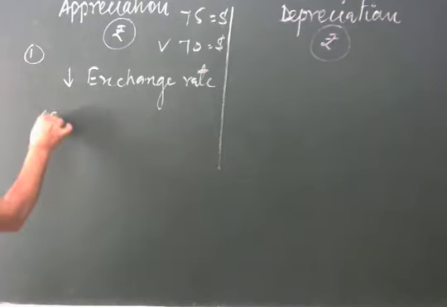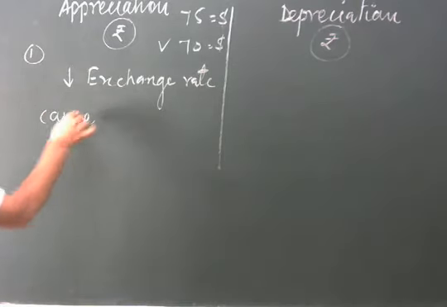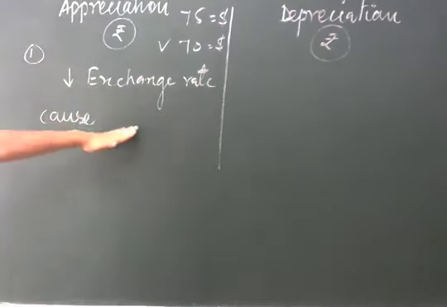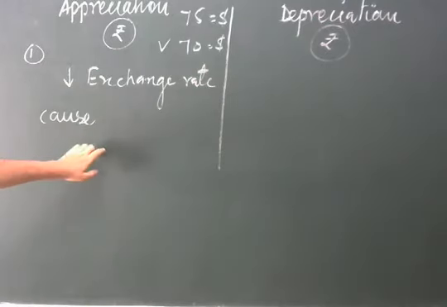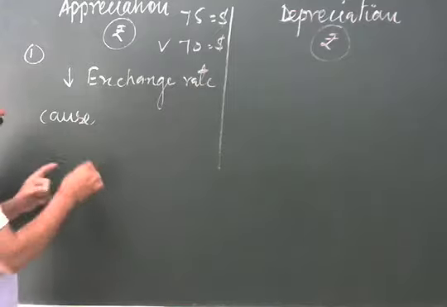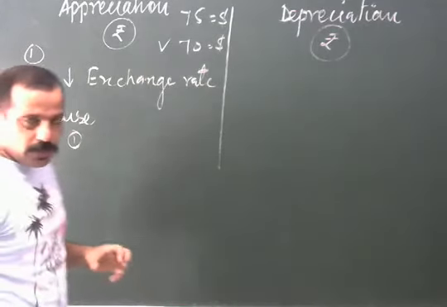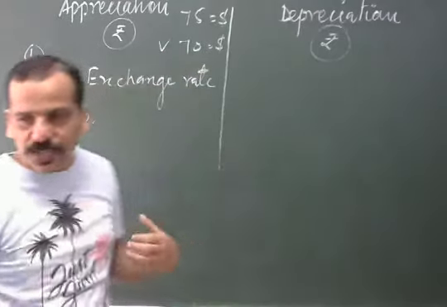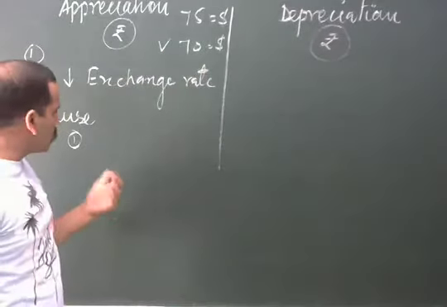Now we can also discuss the cause. What is the cause of the appreciation of the domestic currency? Yesterday we discussed the demand and supply mechanism and its effect on the exchange rate.